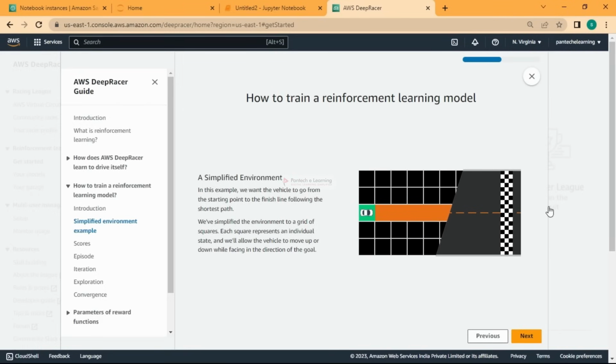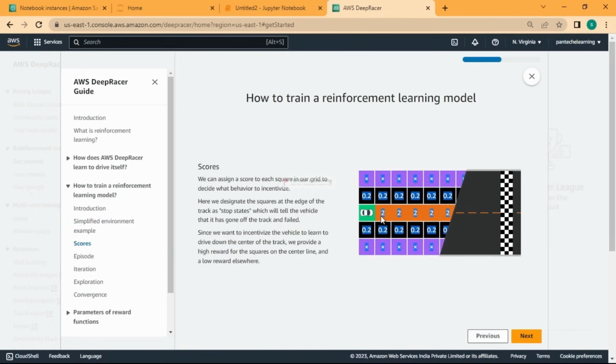This is what a good path is. So this is going to be our reward. See here, if it reaches any of these places, there won't be any reward. If it comes to this path, the reward is very minimal, which is 0.2, and if it goes in the correct path, then the value it is going to get as a reward is 2.